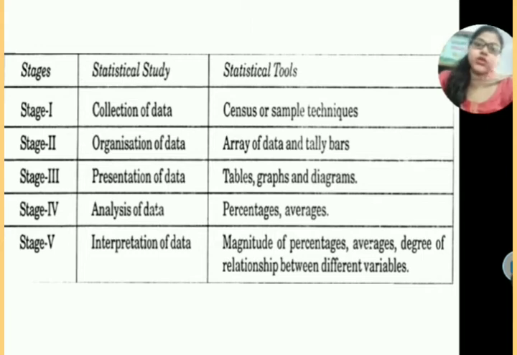Okay, so next one is how the collection of data is related to school, as I have told you, just learn the school word. In school, if you are asking about your report card, your percentages, or the improvement of a student, firstly you have to collect the marks of the student. So collection of data means you are collecting the marks of the student.